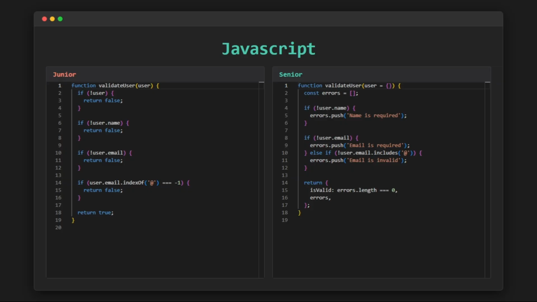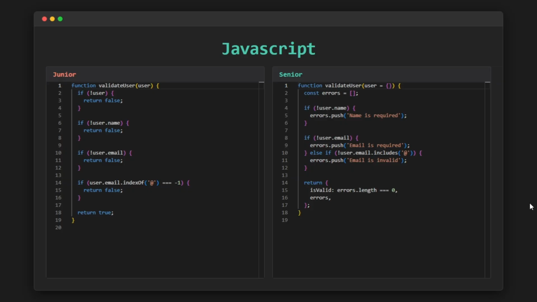Another important point is how the validation rules are structured. Each rule has a clear responsibility, making the logic easier to read and easier to follow. When new requirements come in, for example, adding more fields or new validation rules, the code can be extended without rewriting the existing logic. This structure also makes the function much easier to test. Each validation case can be tested independently, which is extremely important in larger applications.